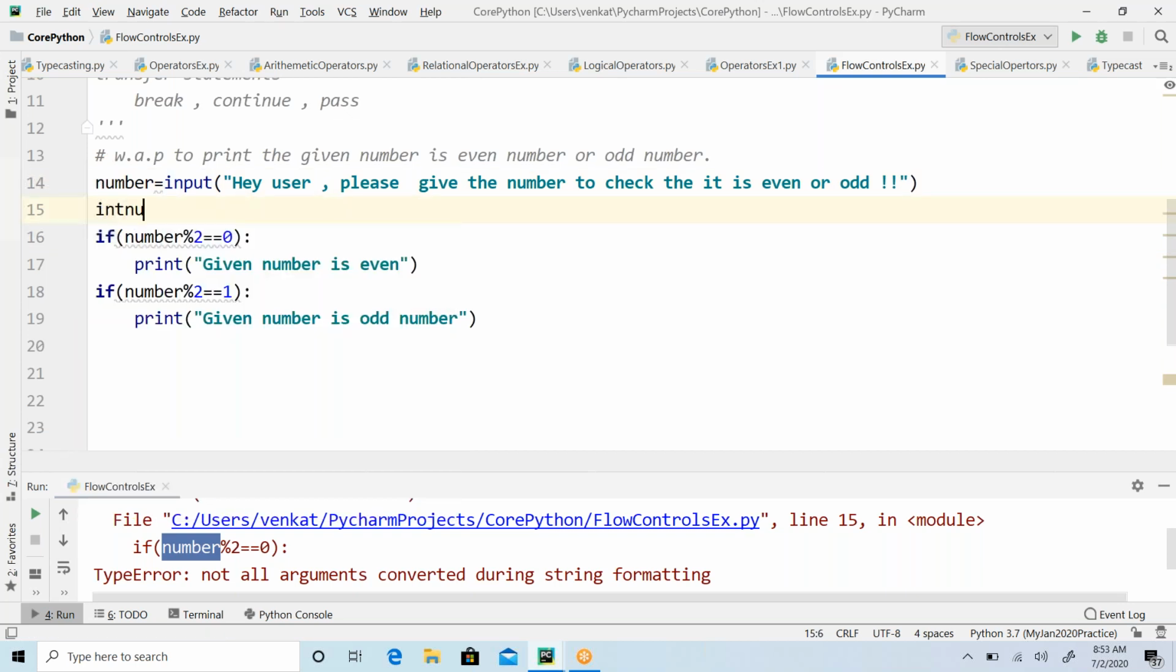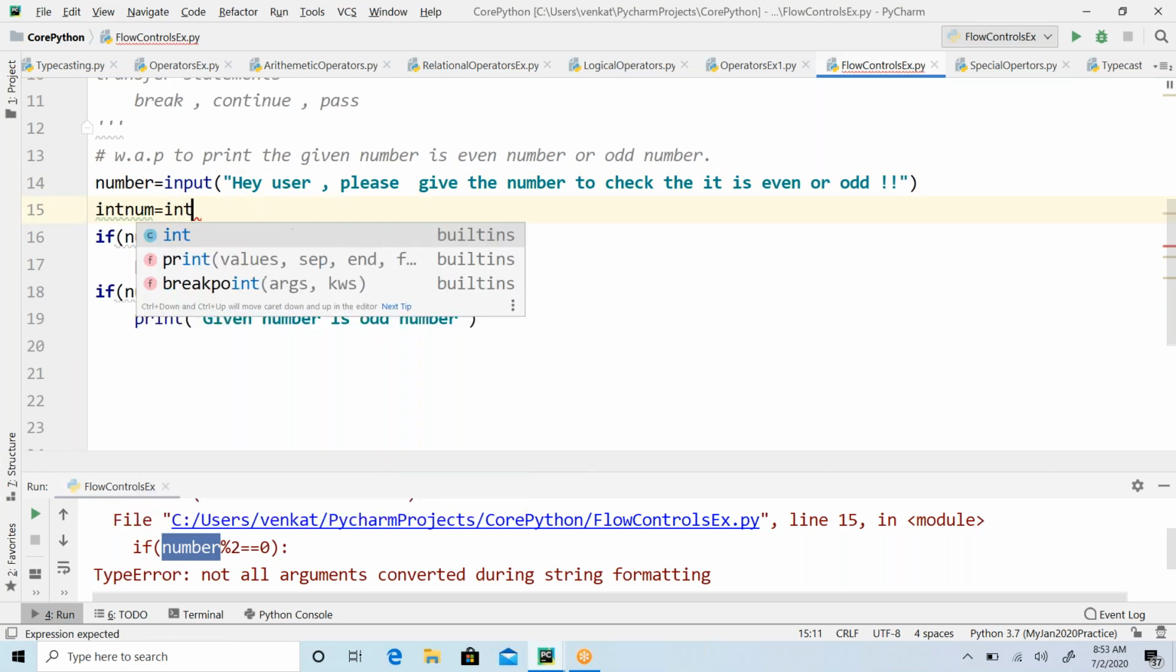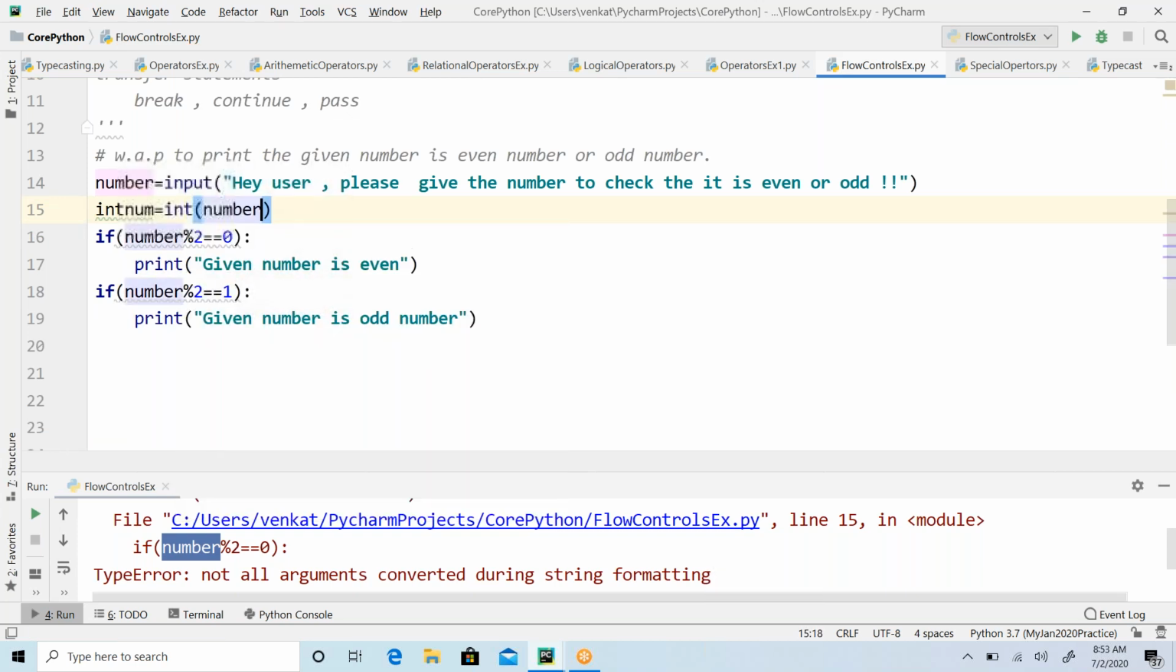So integer number is equal to int of number. Okay, so now this is my variable, integer number, after conversion. Now what is the type of this, guys? This is of type integer, because we converted that string into an integer. This is typecasting. We already know typecasting from string into integer. Correct.